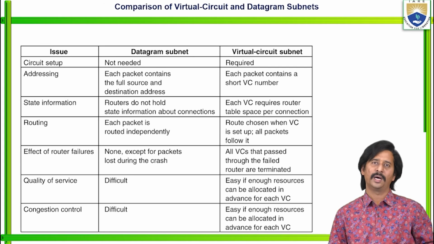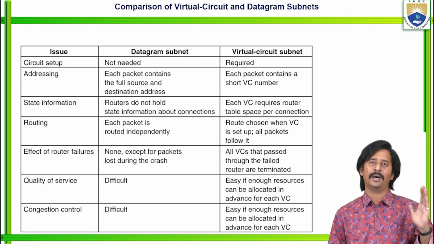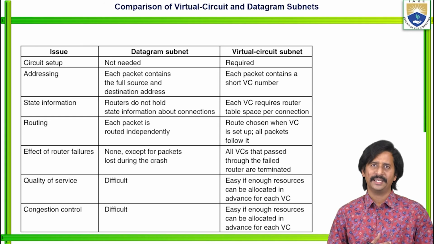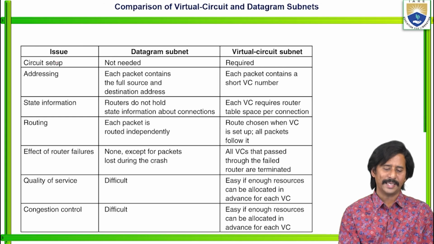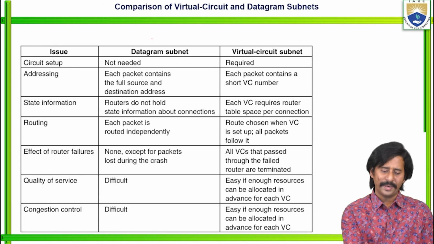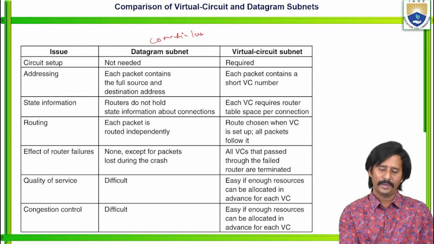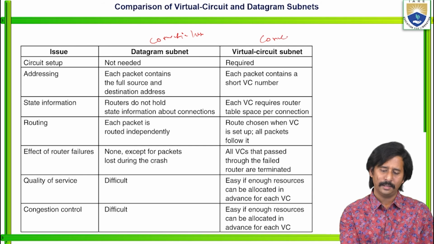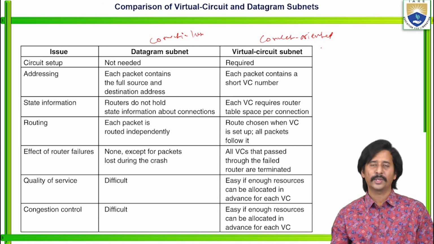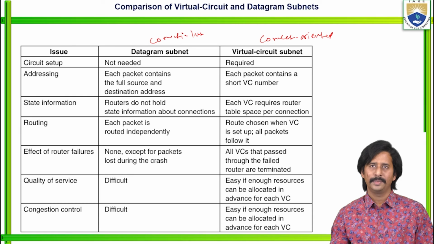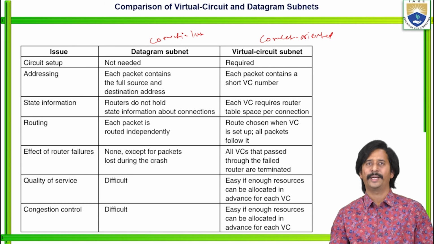See, there are a number of issues, and we compare how those issues apply to both connection oriented as well as connectionless. Connection setup: datagram means connectionless, virtual circuit means connection oriented. So there is no need of circuit setup in case of connectionless, but in case of connection oriented, it is required.